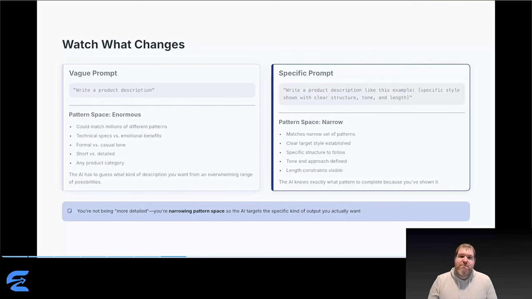AI isn't choosing from millions of options anymore. It's matching against things that look like this example. And this is the key insight. You're not being more detailed, you're narrowing pattern space. You're reducing ambiguity about which pattern to complete. When people say, "be more specific in your prompts," this is why. Not because AI understands better when you're specific, but because specificity narrows which patterns get activated.